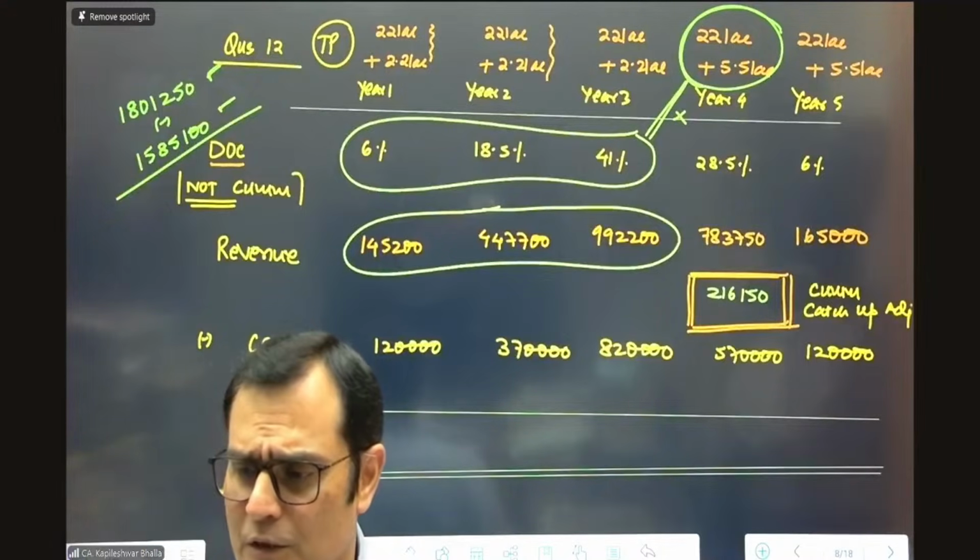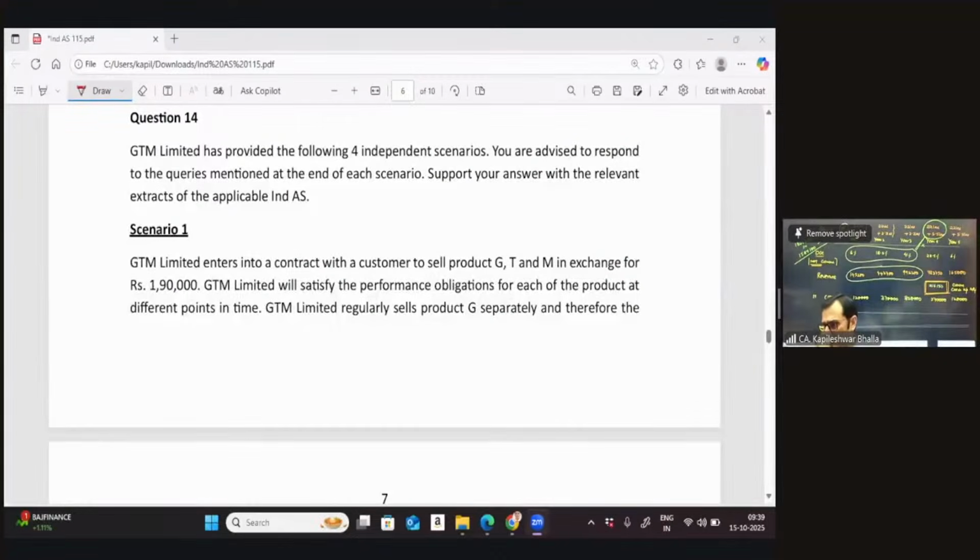Now there's nothing crucial to be told as far as step number 4 is concerned. But you know that when you apply the concept of step number 4, the basic thumb rule is that you need to divide your transaction price to the various performance obligations, and that is in the ratio of the standalone prices. But we also know that there are certain methods on the basis of which the standalone prices might be computed, because sometimes the observable market prices may not be available, and therefore the standard still says that you need to organize the data by considering those prices as well. Okay, so let's have a look at question number 14 with you.